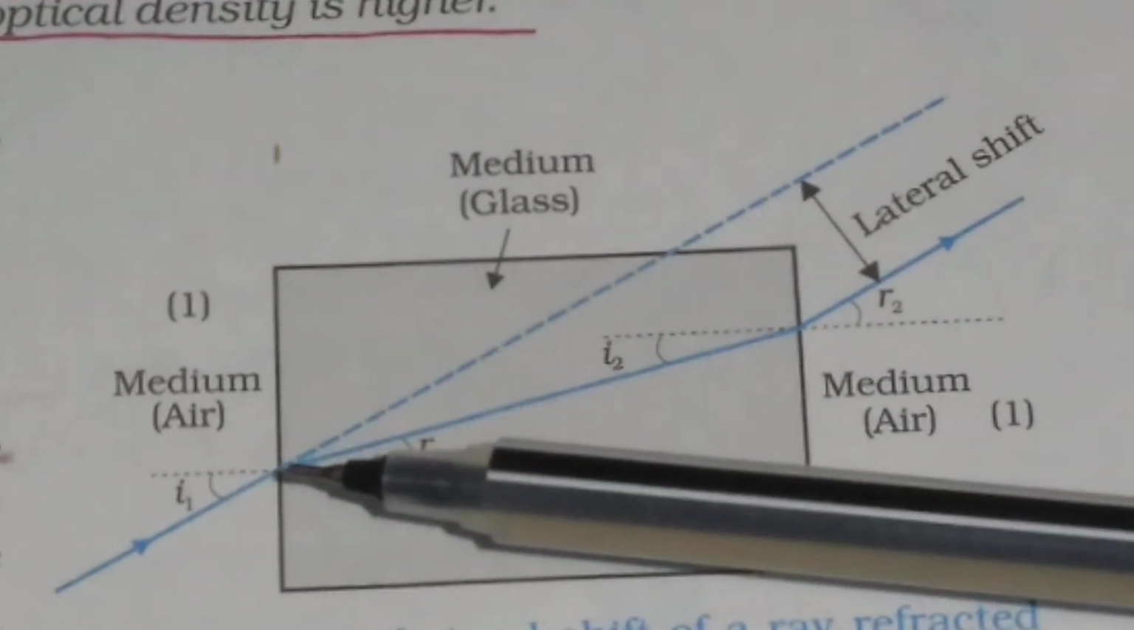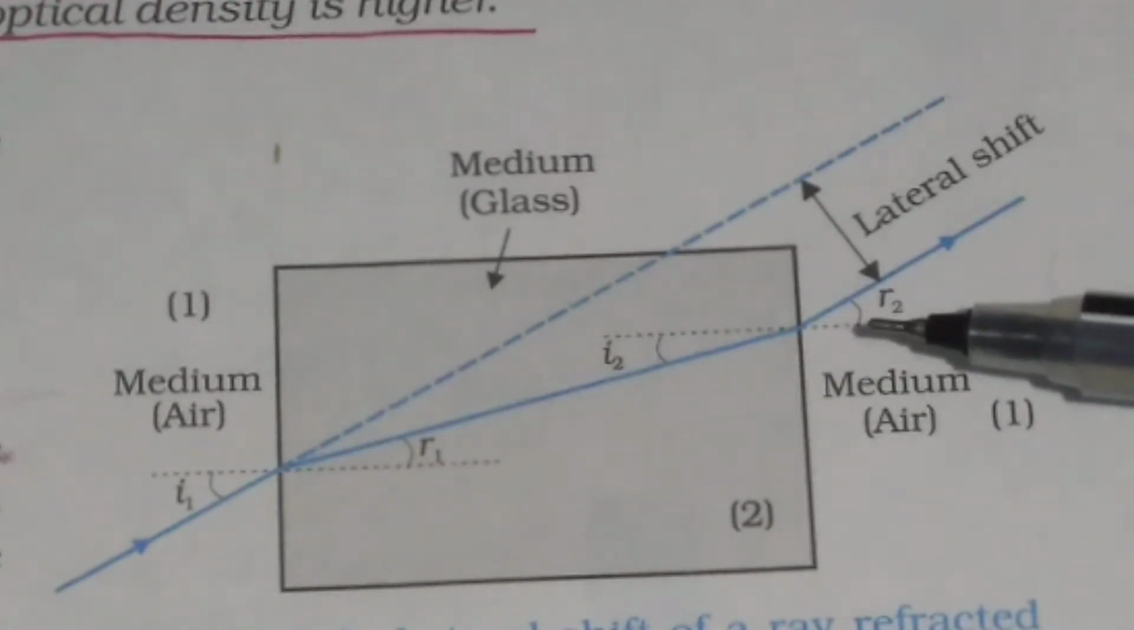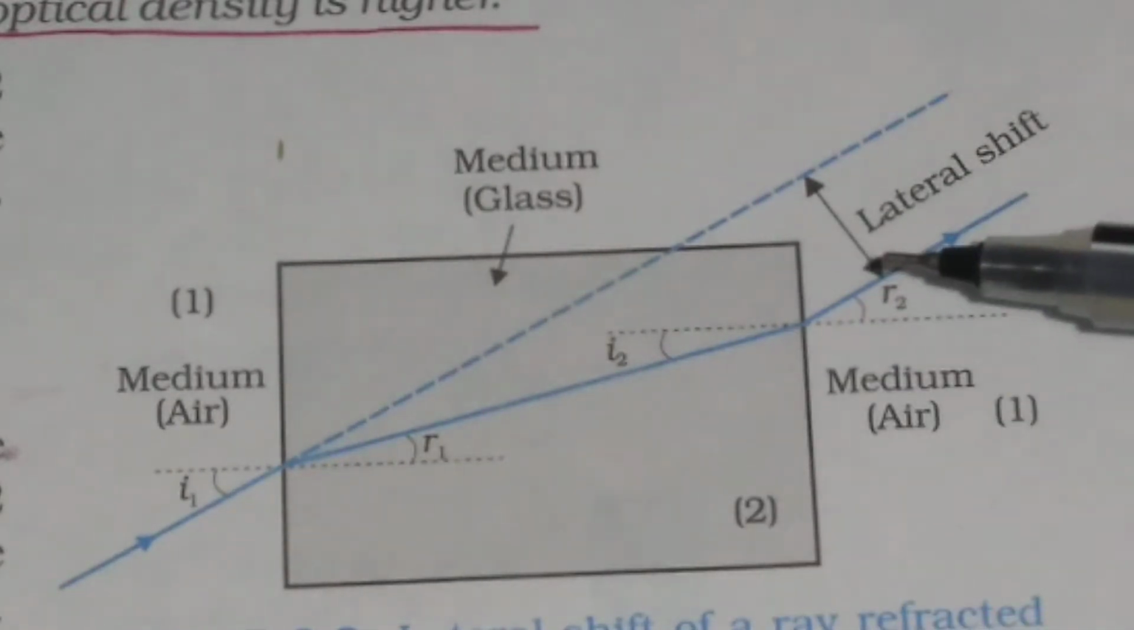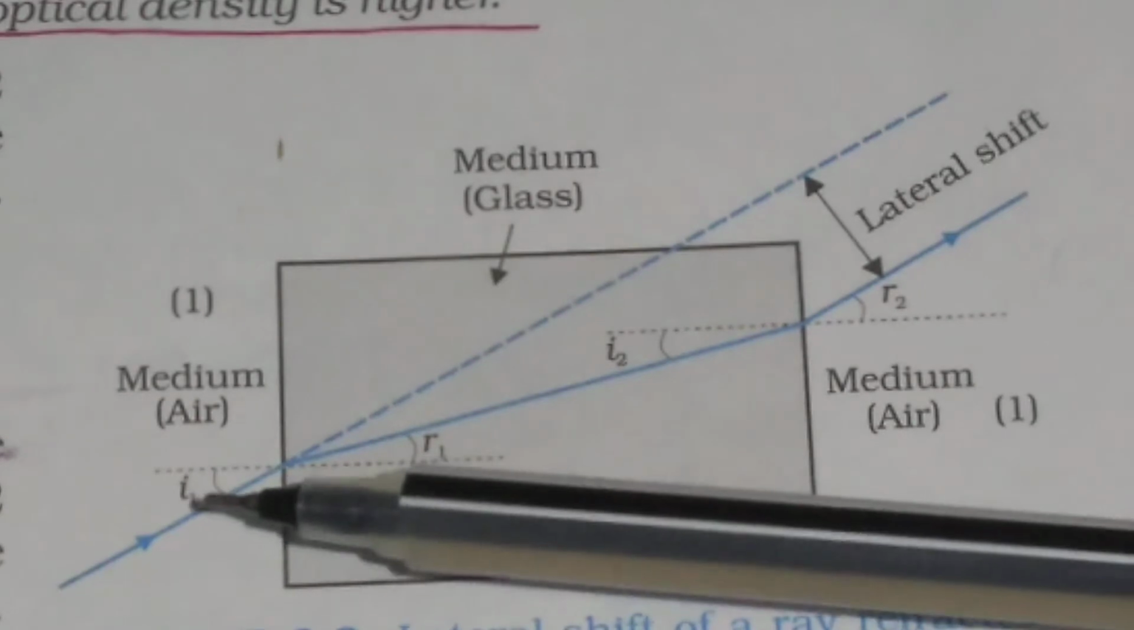So here, you see, r2 will be equal to i1. From geometry, you can see r2 will be equal to i1.